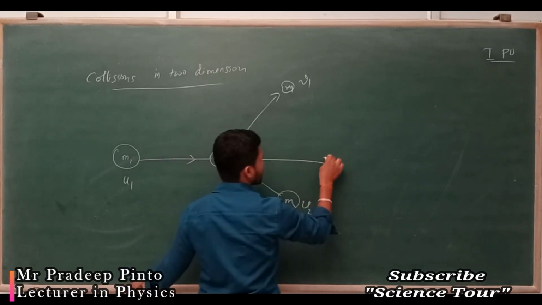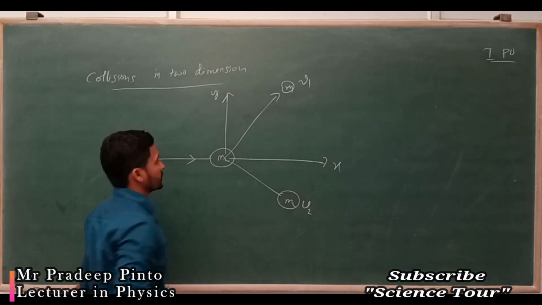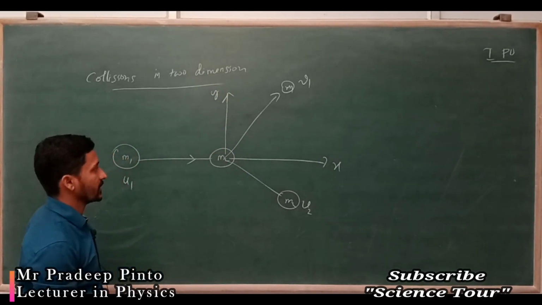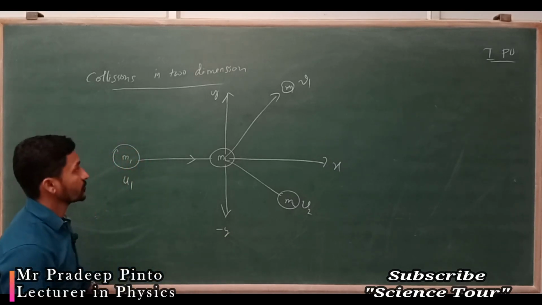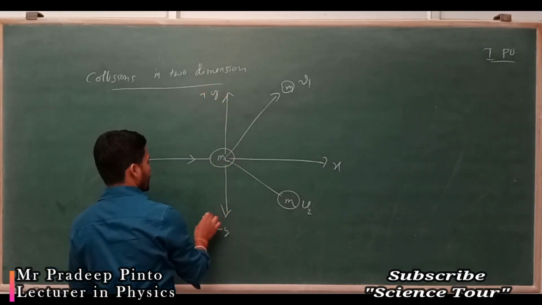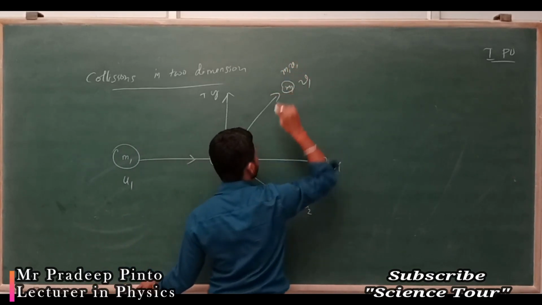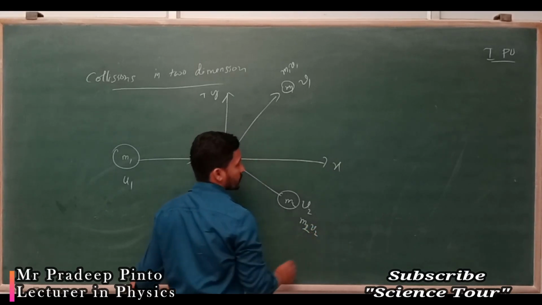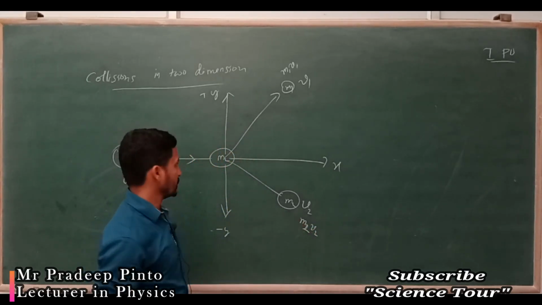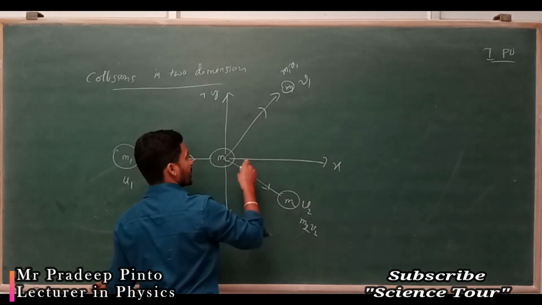But what is the velocity in x direction? What is the velocity in y direction? What is the momentum in x direction? What is the momentum in y direction? So plus y, minus y. The momentum is m1 v1. The momentum is m2 v2. These are the final velocities. Now I can resolve the momentum.